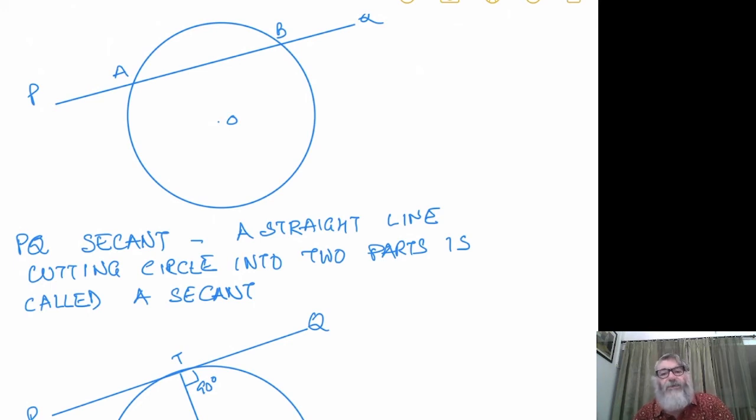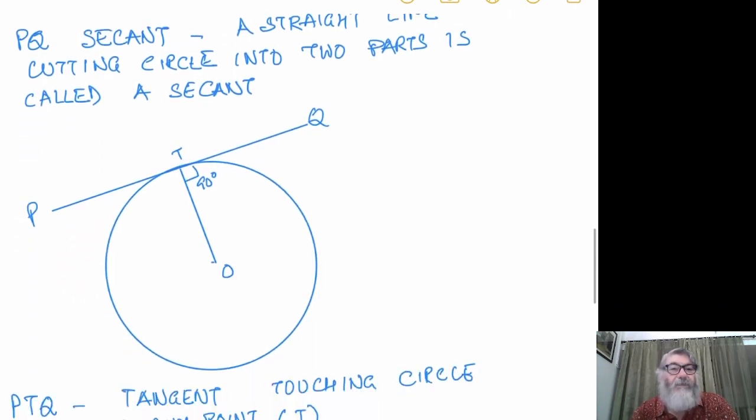So it is just a line which is drawn to cut the circle into two parts. The chord AB is not cutting the circle. AB has 2 fixed points on the circumference, A and B, and we are joining them. While this is cutting, this is passing through. So this is a secant.